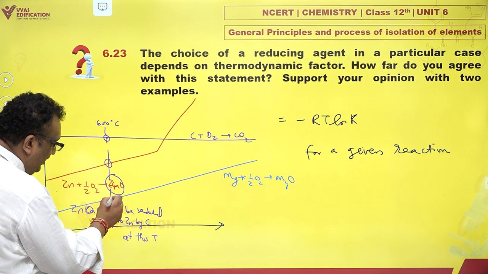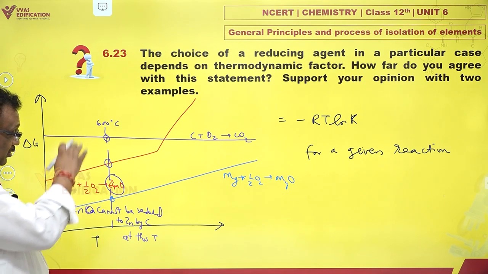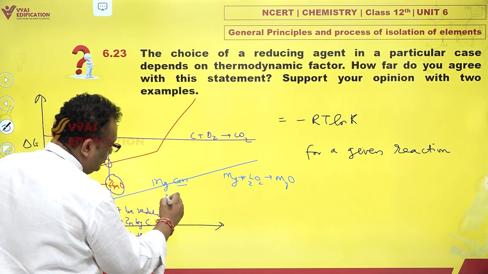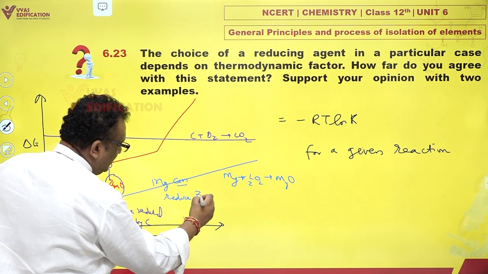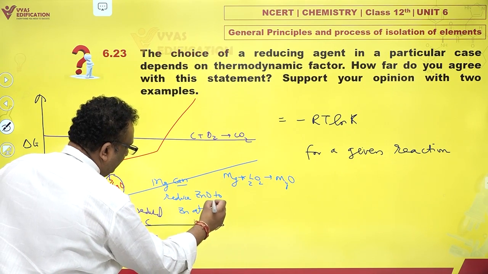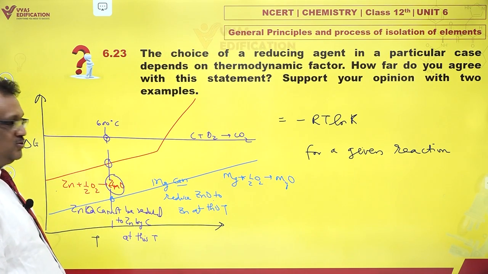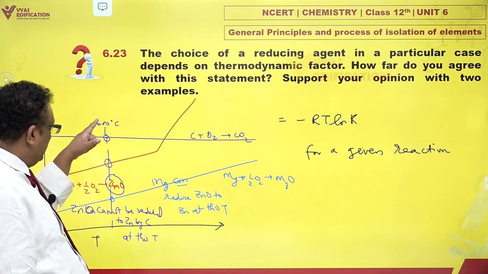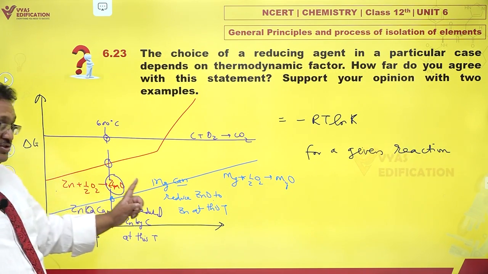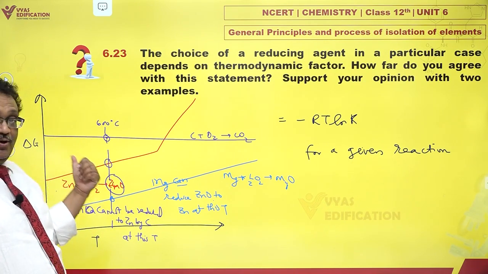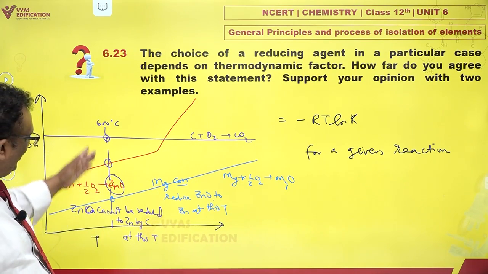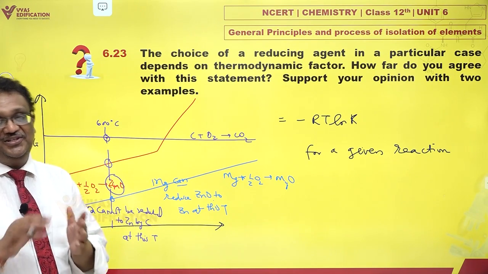So, at the same temperature, since magnesium lies below zinc, magnesium can reduce ZnO to Zn at this temperature. So these are two examples. At this 600 degrees Celsius temperature, magnesium can reduce zinc oxide to zinc, but carbon cannot reduce zinc oxide to zinc, simply because of thermodynamic factor of delta G.